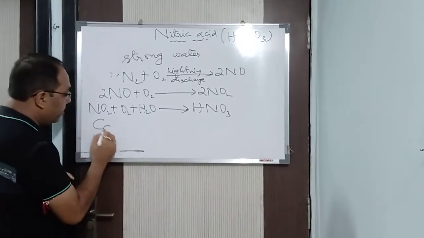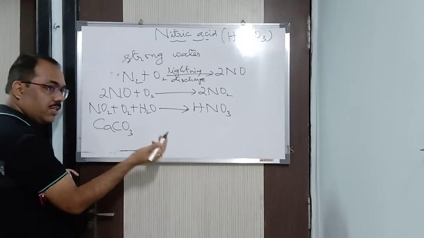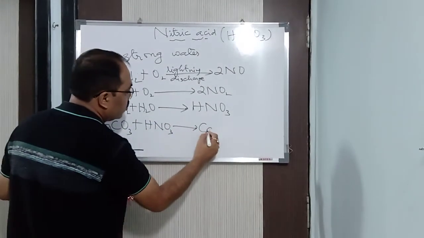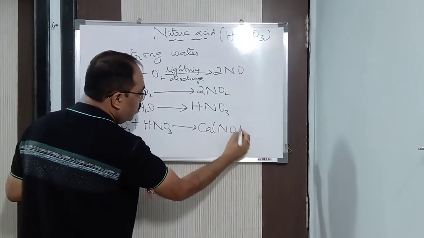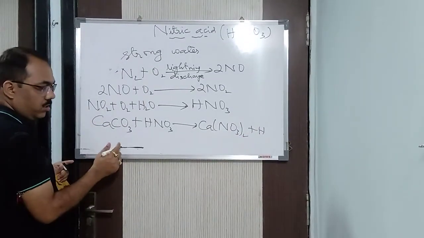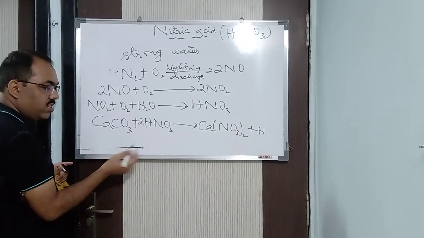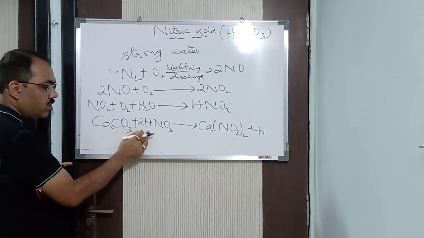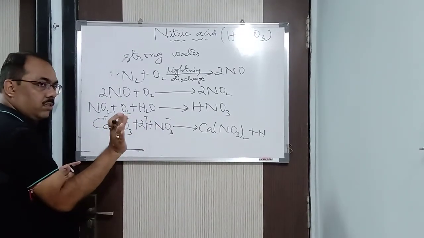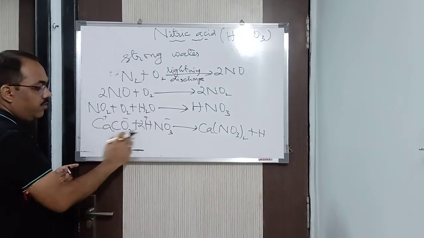Now calcium carbonate or limestone, which is present in the soil, reacts with nitric acid to form calcium nitrate, Ca(NO3)2, plus carbonic acid. It's a double decomposition reaction, 2HNO3. See, H2CO3 is being formed. Plus minus, plus minus. I am writing the charge, not the balancing. Mind it. So in this way it forms carbonic acid.